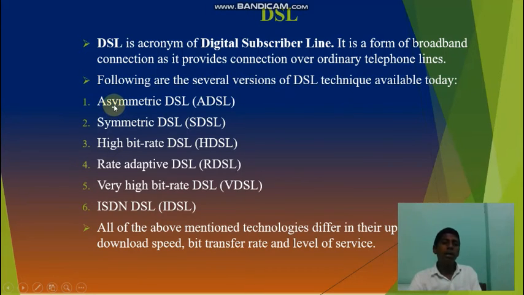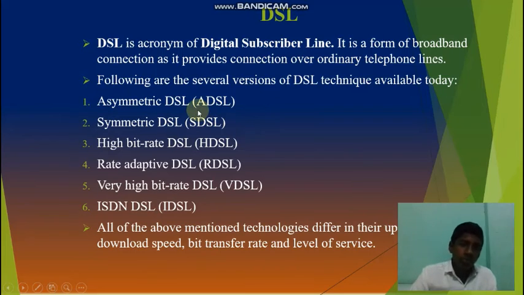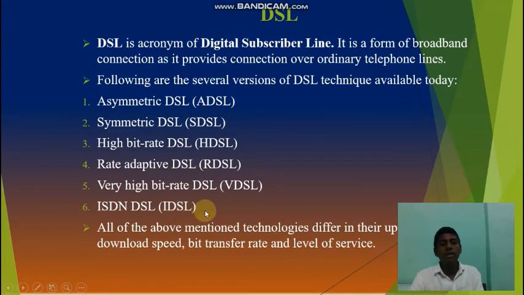Asymmetric DSL (ADSL), symmetric DSL (SDSL), high bitrate DSL (HDSL), rate adaptive DSL (RDSL), very high rate DSL (VDSL), ISDN DSL (IDSL). These are many ways.